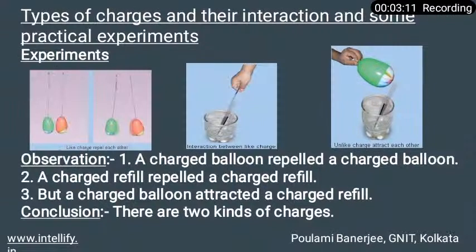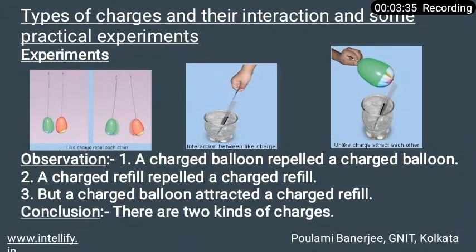Secondly, rub both the balloons with a woolen cloth and release them. What do you observe? I will come to that sometime later.